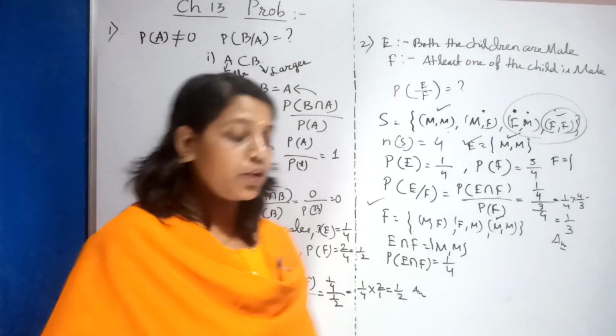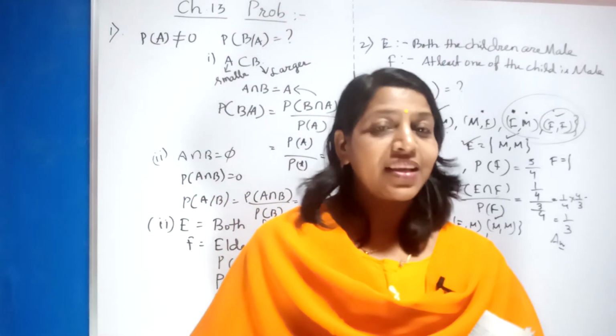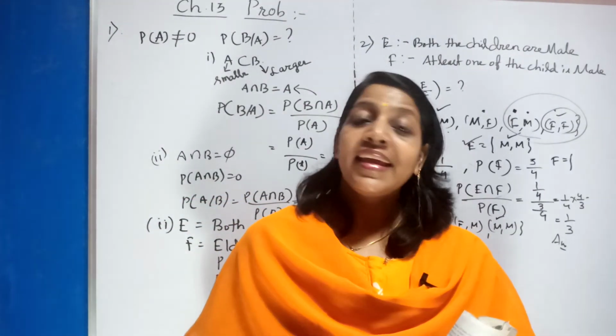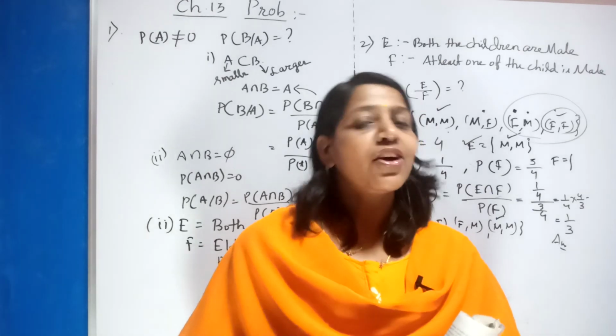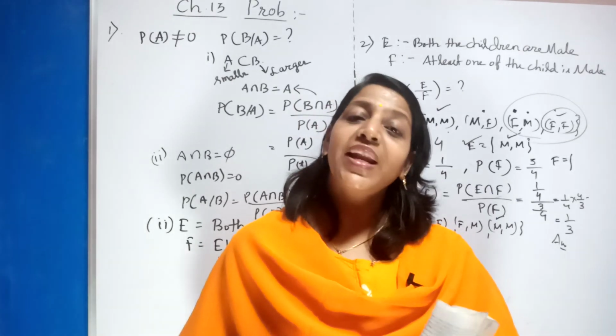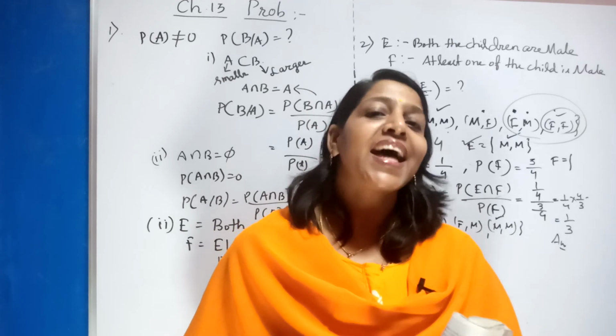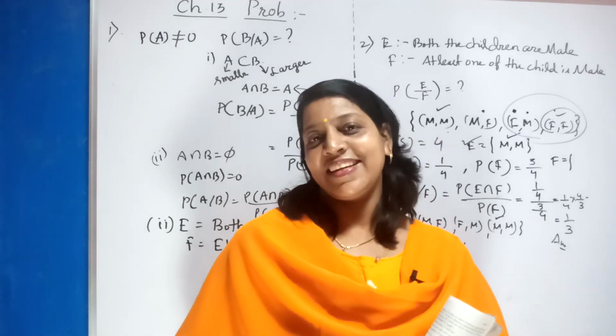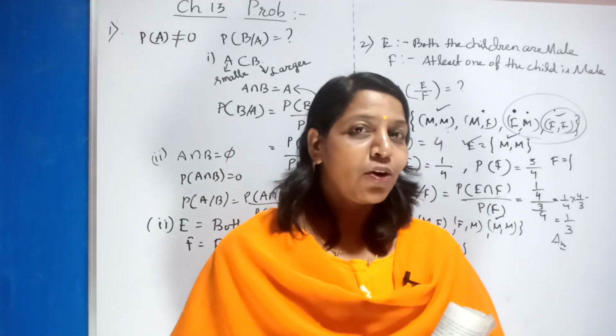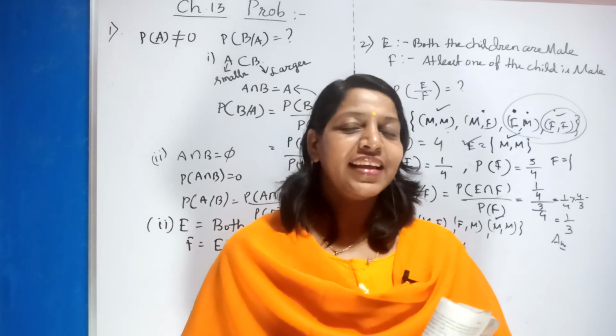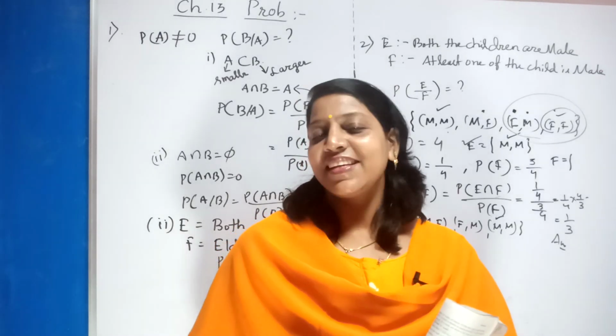And one more thing, your probability always lies in the range 0 to 1. It cannot exceed 1, it cannot be below 0. So whenever you find this type of answer, at least you get a bit of assurance that your answer is up to a certain extent correct. If it is exceeding 1 or below 0 or negative you are getting, then damn sure your answer is wrong.